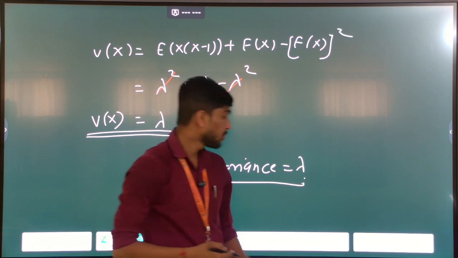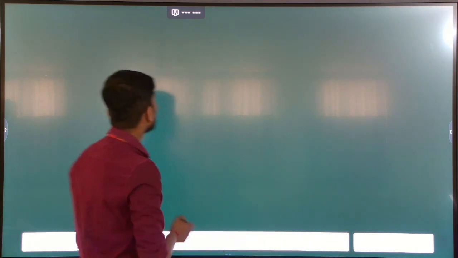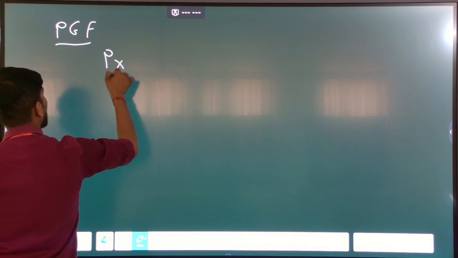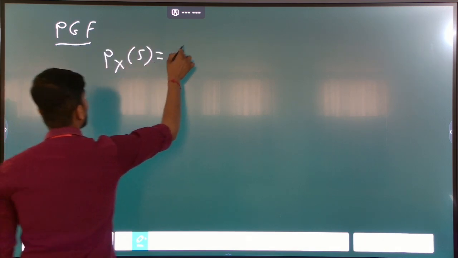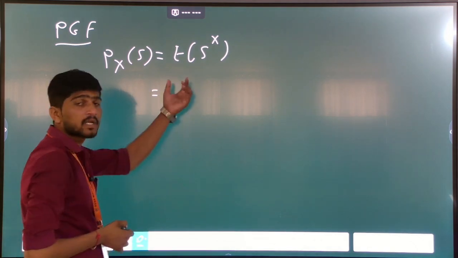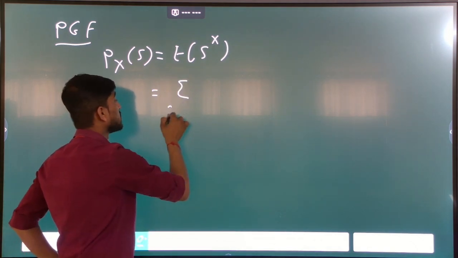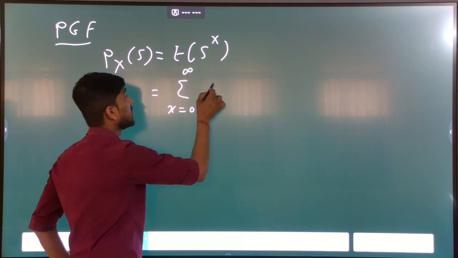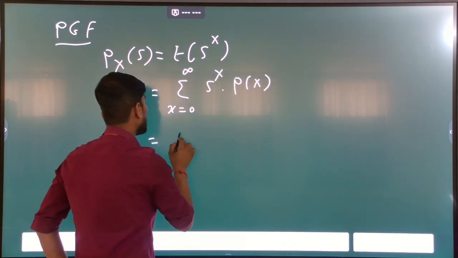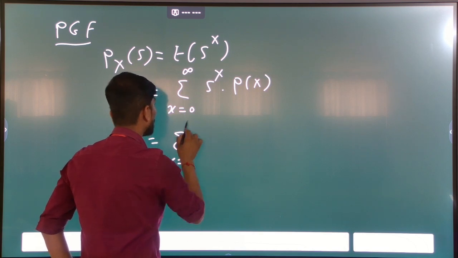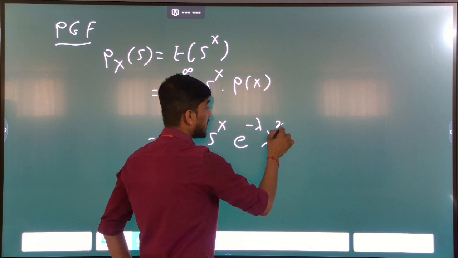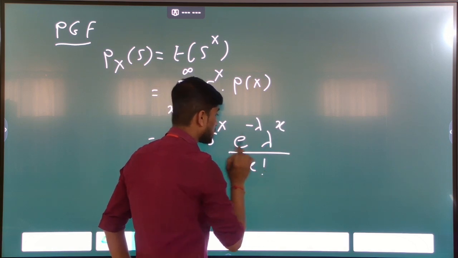Now we compute the probability generating function of a Poisson distribution. PGF is denoted as P_X(s) and is computed as expectation of s raised to x. Now expectation of s raised to x is computed as summation x running from 0 to infinity s raised to x into p of x. Put the values of p of x: summation x equals 0 to infinity s raised to x, e raised to minus lambda, lambda raised to x divided by x factorial.